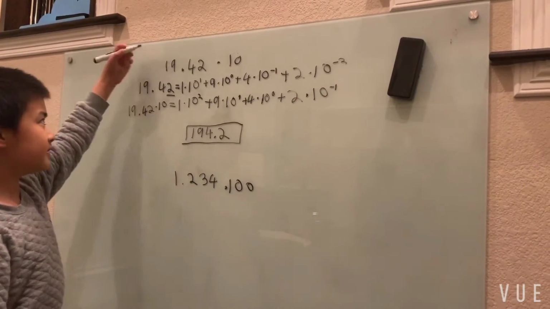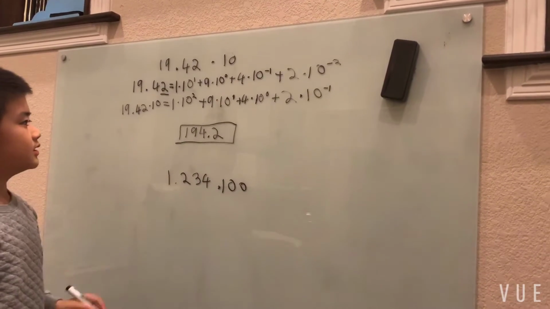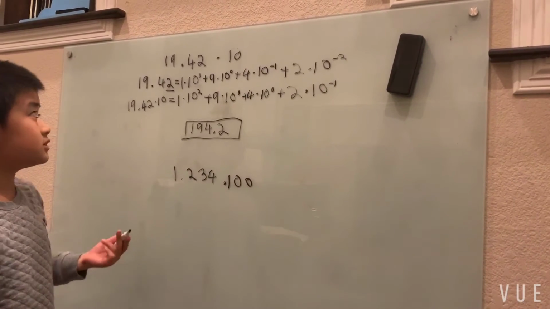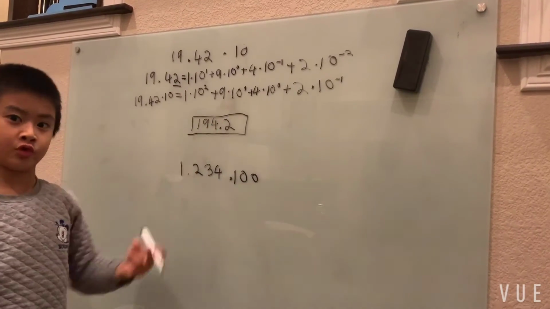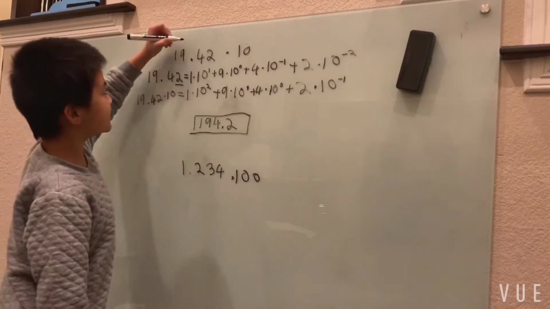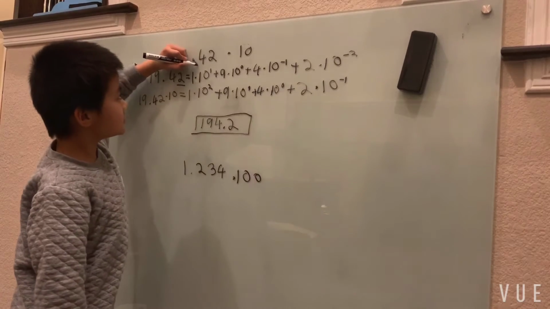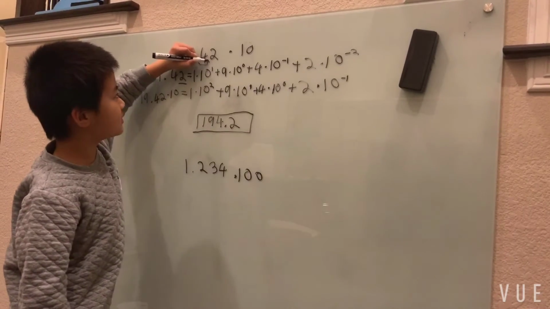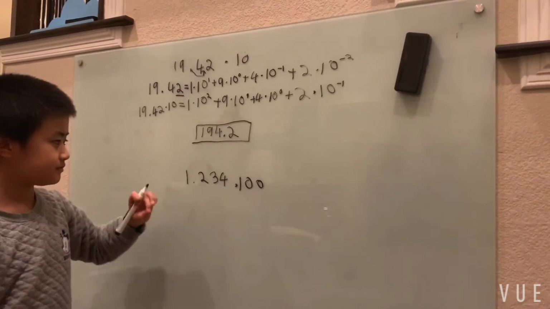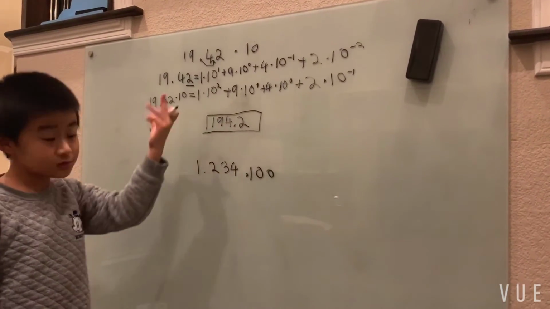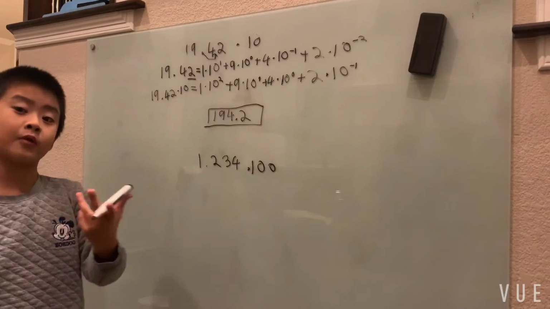But look what we did here. The difference between two of the same digits, 1942, in the same order, 1942. All we did here was just move our decimal point over by 1. And this is what happens when we multiply by powers of 10.